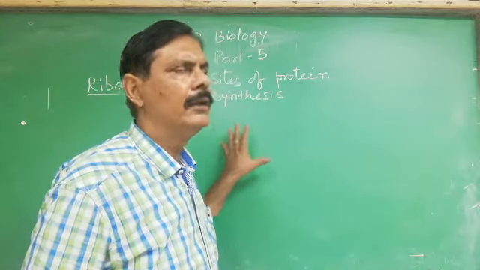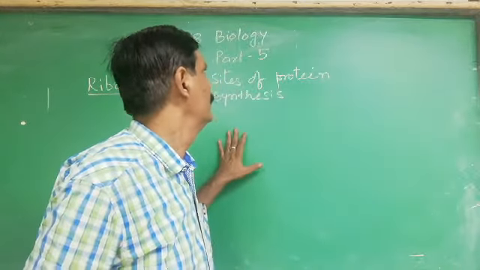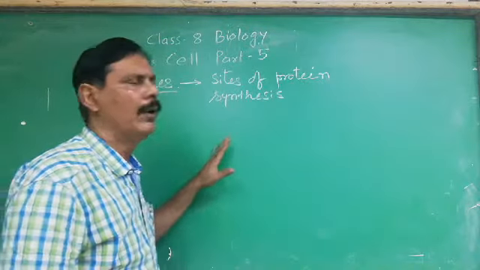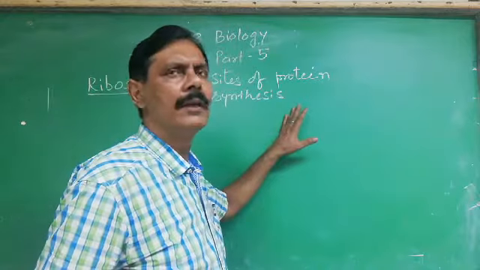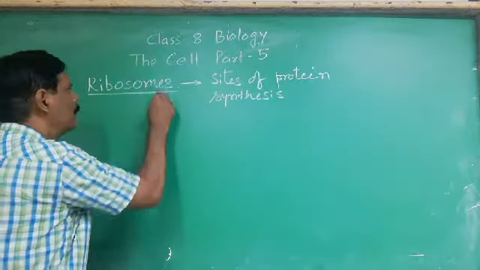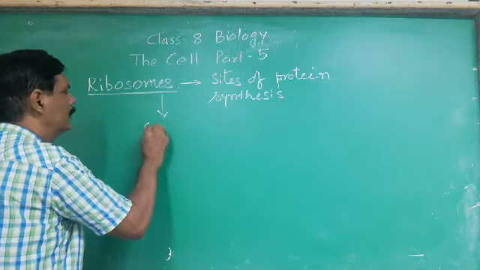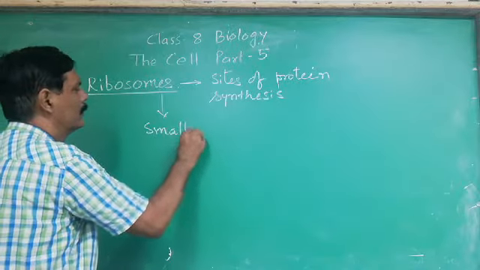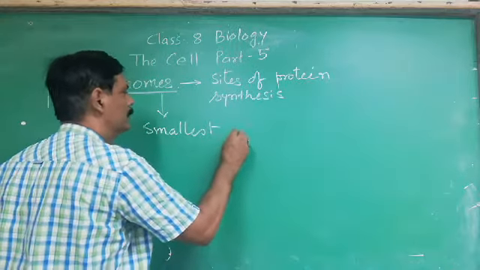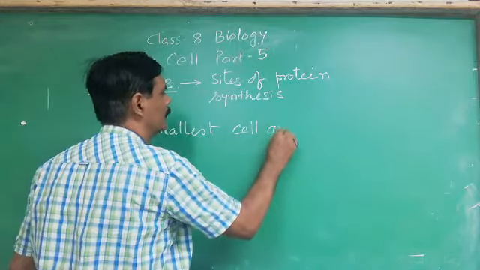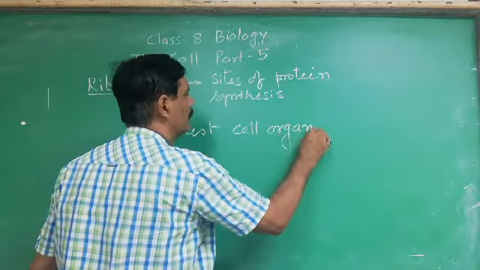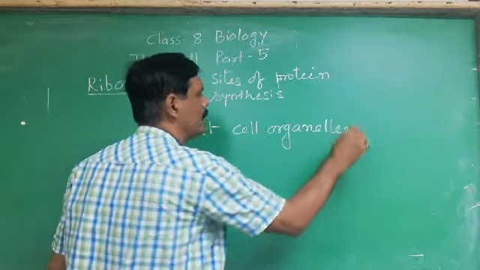So by combining those synthetic processes there, the required proteins are being formed from the side of protein synthesis. Remember, ribosomes, these are the smallest cell organelles.